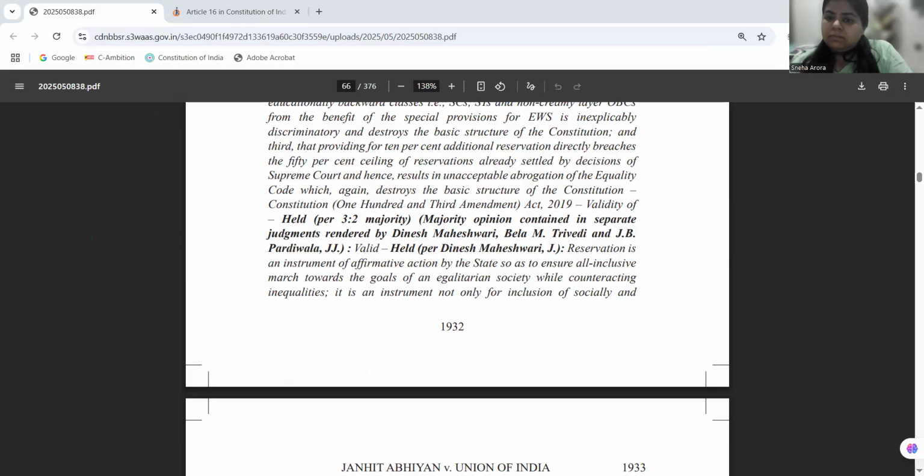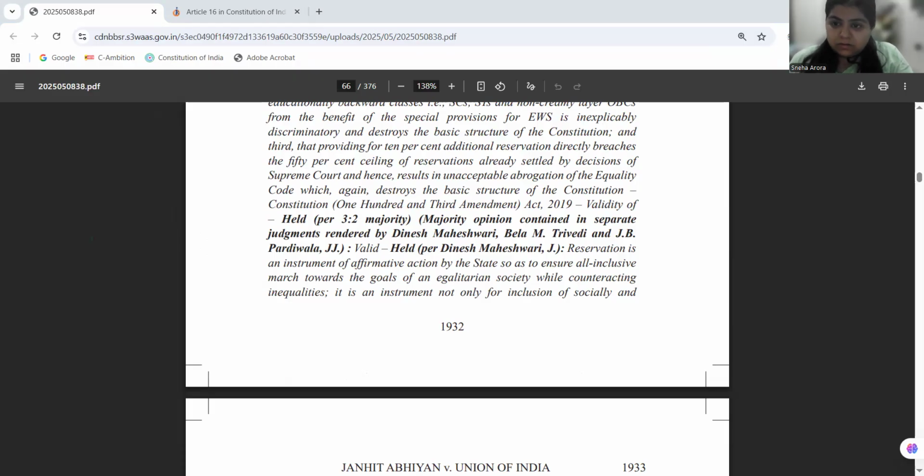Now the 103rd amendment is not exclusionary, it is simply avoiding overlapping entitlements. That is what has been said by Justice Bela M Trivedi, that we cannot extend double benefits in EWS as well as in SCs, STs, or SEBCs quotas to the people. It's better that we keep the economic criteria separate, avoiding the overlapping entitlements.